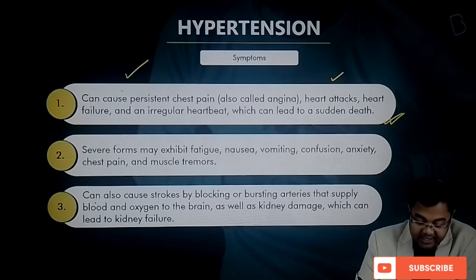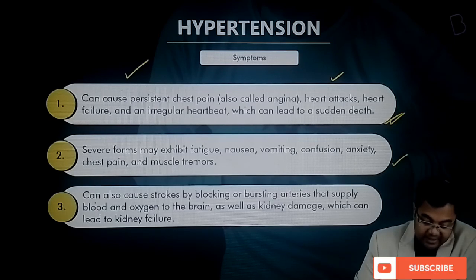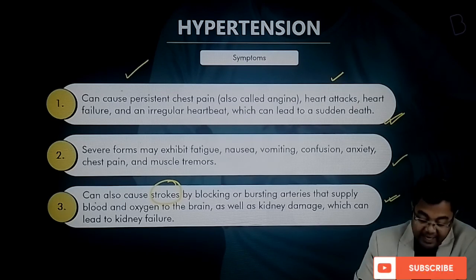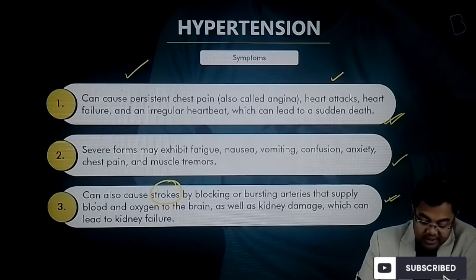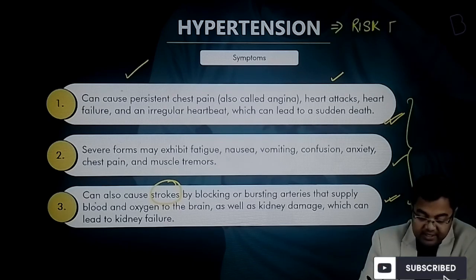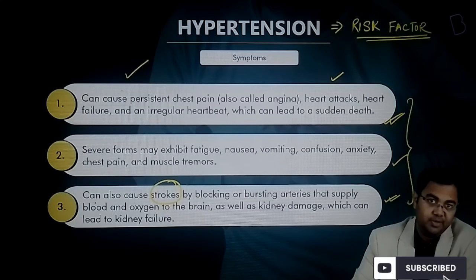Then severe forms may exhibit fatigue, nausea, vomiting, confusion, anxiety, chest pain and muscle tremors, and it can also cause strokes by blocking or bursting arteries that supply blood and oxygen to the brain, as well as cause kidney damage, which can lead to kidney failure. So all these kinds of diseases can happen, and that's why we talk about hypertension as a risk factor. More than a disease in itself, we look at hypertension as a risk factor, which can lead to different kinds of non-communicable diseases.